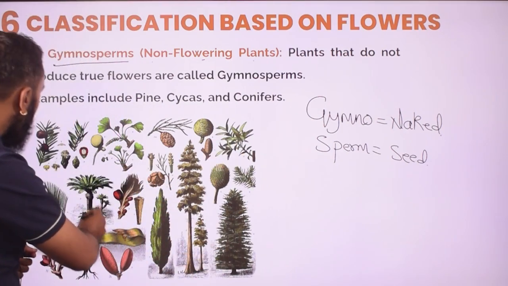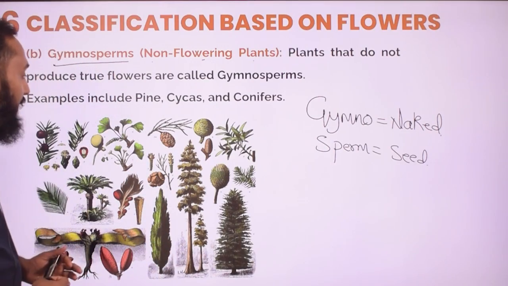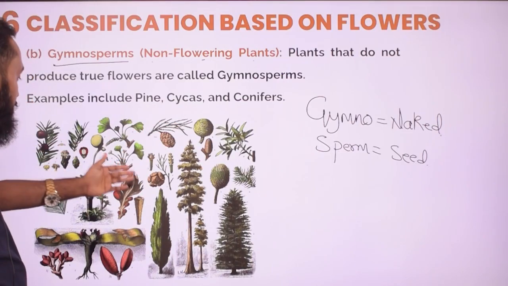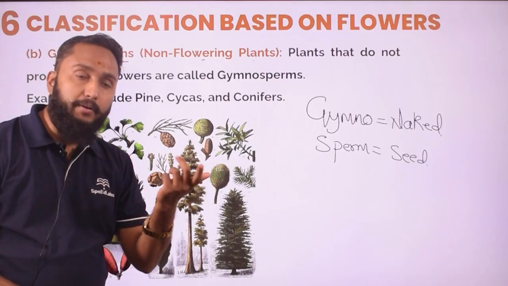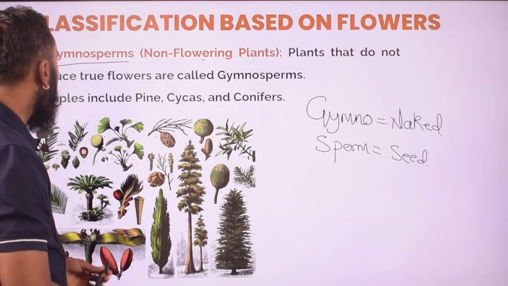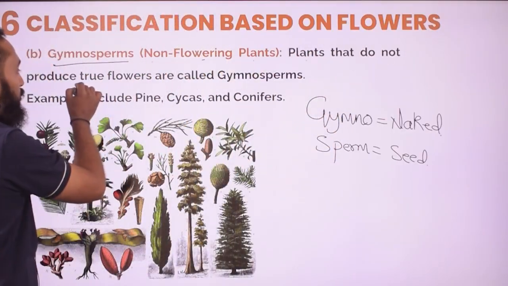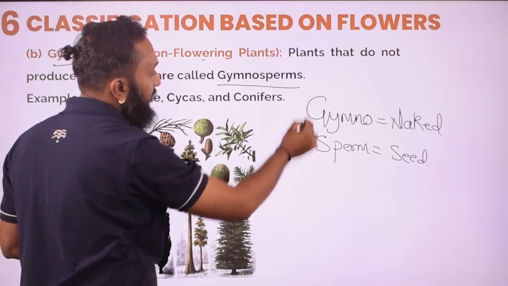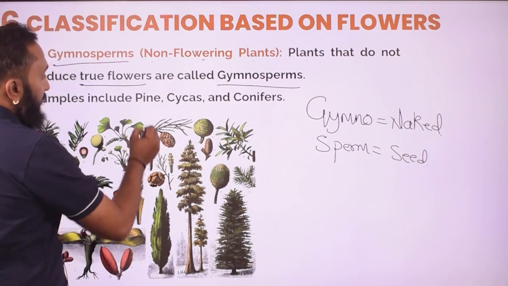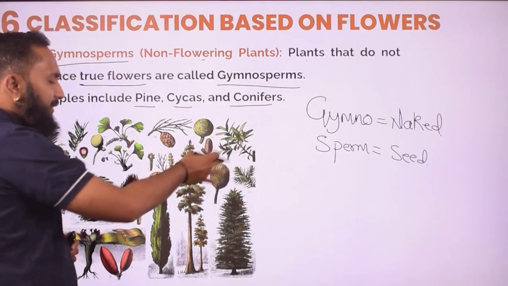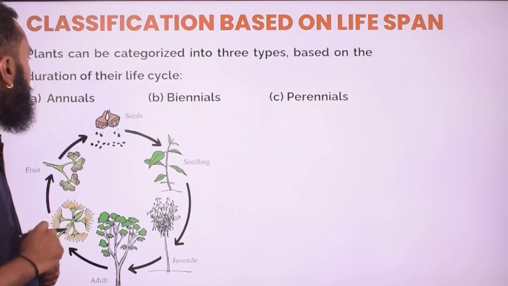These are the examples of gymnosperm only. If they are not going to produce flowers, what kind of thing will they produce? You can see these kinds of structures are going to be produced, which help them to increase their number, to reproduce. So the plants which do not produce true flowers are going to be known as gymnosperm. Same, we need to remember the examples as well: pine, cypress, conifer. These are some examples of gymnosperm. So the first thing we got to know.